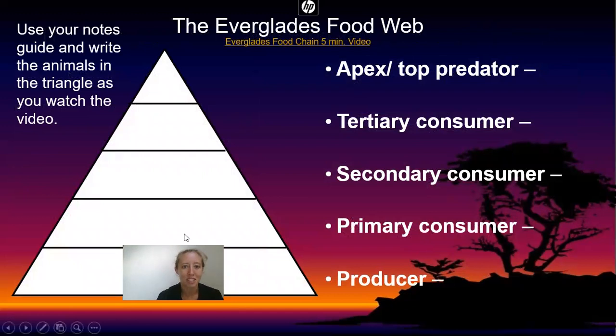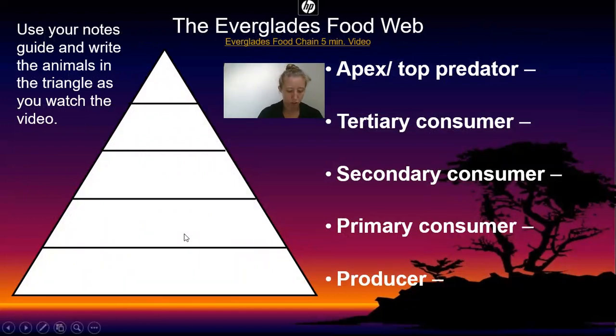Okay, so now it's your time to try it. Create an Everglades food web. If you click here, there's a little video that may be helpful for you, or you can do some research on the topic. So watch this video and create this pyramid in your notes. We will be reviewing this in our live sessions this week. Think about your producers, which they have listed in the levels. You're going to put your producer here in the first trophic level. Primary consumers, secondary consumers, tertiary consumers, and your apex predator.